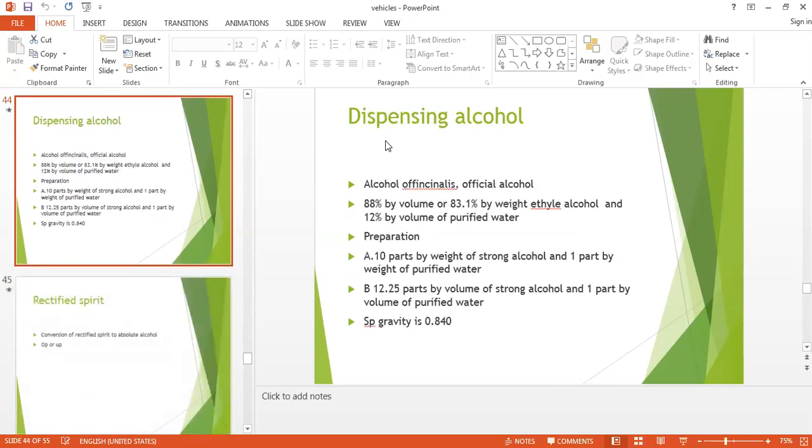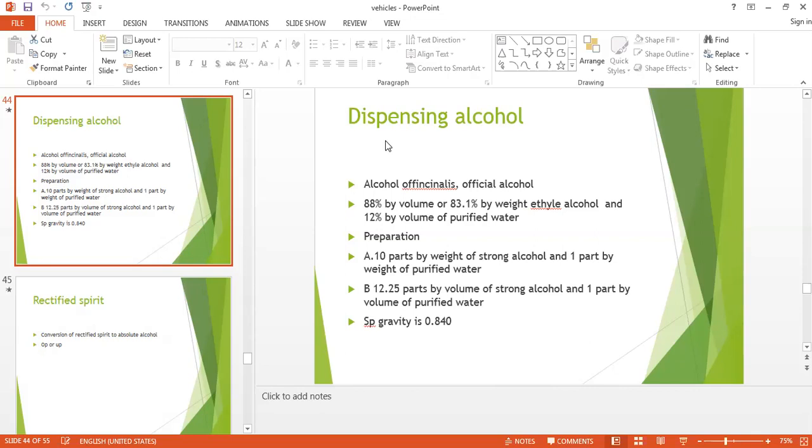The next variety is dispensing alcohol. It is also known as alcohol officinalis or the official alcohol. It contains 88% by volume or 83.1% by weight ethyl alcohol and 12% by volume purified water. So it is again prepared from the ethyl alcohol.